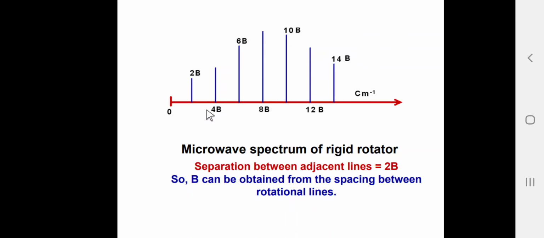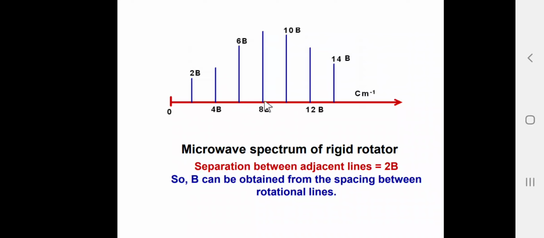So, friends, with the help of this rotation spectra for the diatomic molecule, if we know the spacing between the two lines, which is 2B, from this value we can find out B. All of you know that B is the rotational constant, and its value is B is equal to h upon 8 pi square IC. Substituting the value of B, we can find the moment of inertia, I, and again I is equal to mu into r0 square. By substituting the value of I and the reduced mass, we can find out the bond length of the diatomic molecule.